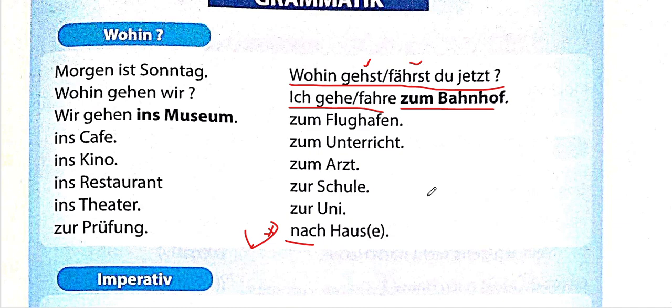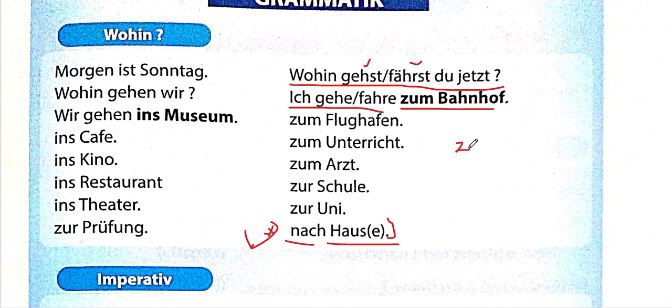The rest we use nach, like ich gehe nach Indien. So basically you're going to India, kind of. More like fahre, because you travel to countries rather than going to countries. Anyways, this is an exception with Hause. You need to remember that you use nach Hause. So this is something that you're going to have to learn. Otherwise, there's a topic called local preposition, which you will learn later on in further classes, where you will understand why exactly we are using zum, zur, or ins. But for now, you need to basically learn them.